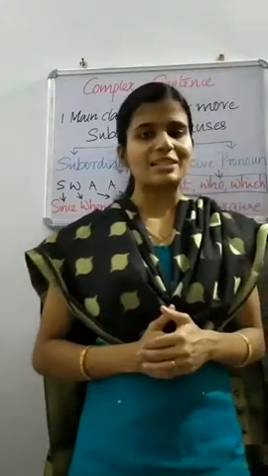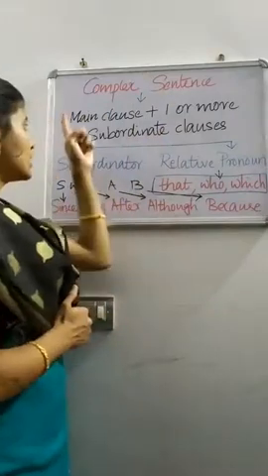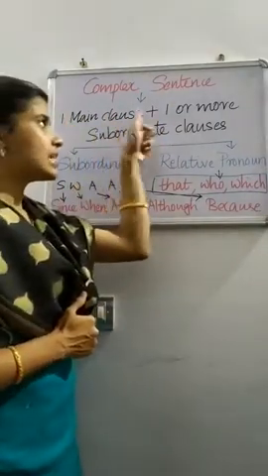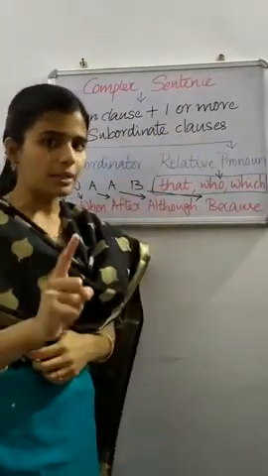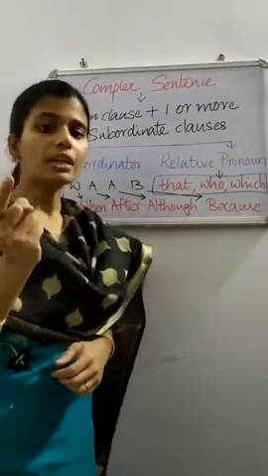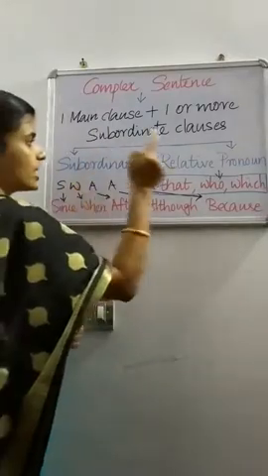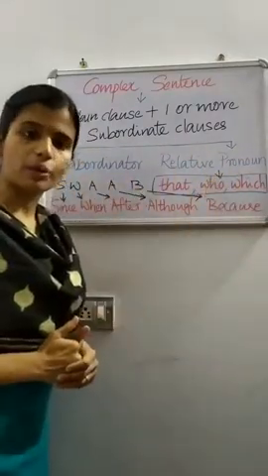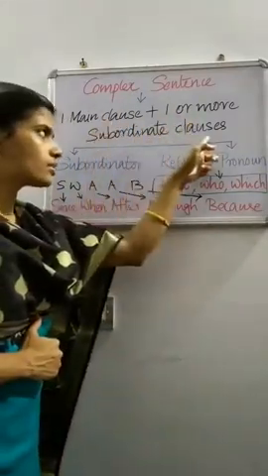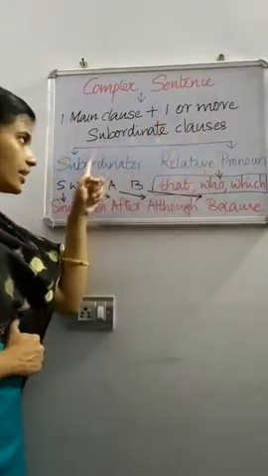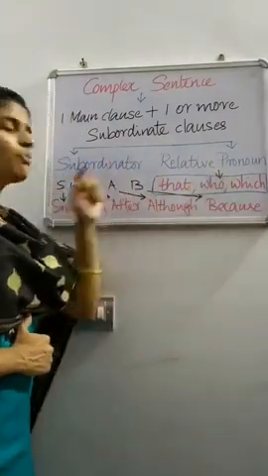Next is complex sentence. What do you mean by complex sentence? A complex sentence is a sentence with one main clause and one or more subordinate clauses. So in a complex sentence there will be one independent clause and one or more subordinate clauses joined using either a subordinator or a relative pronoun. Which are the subordinators in English?